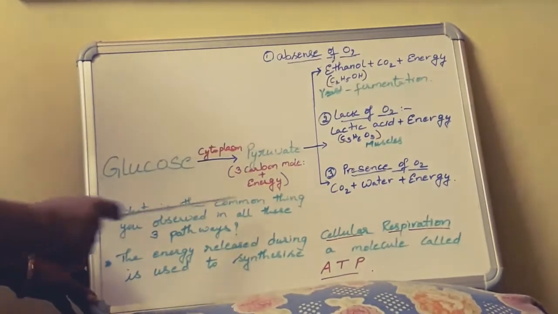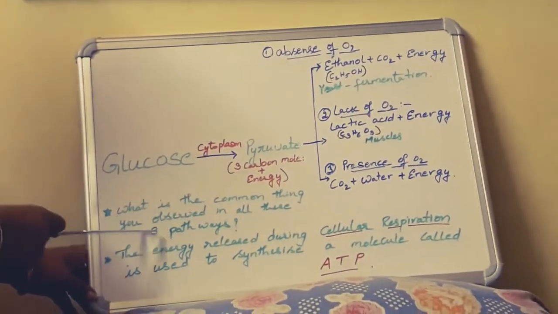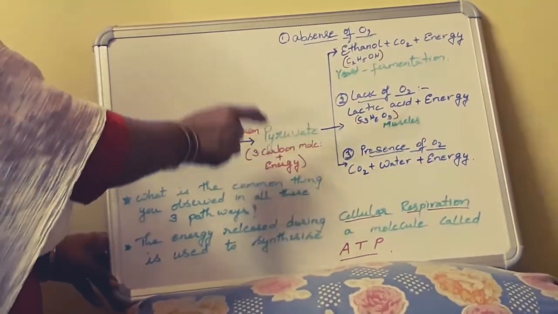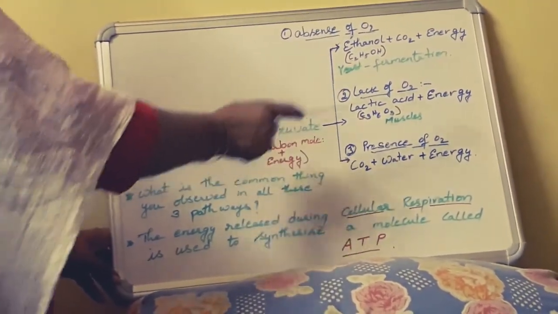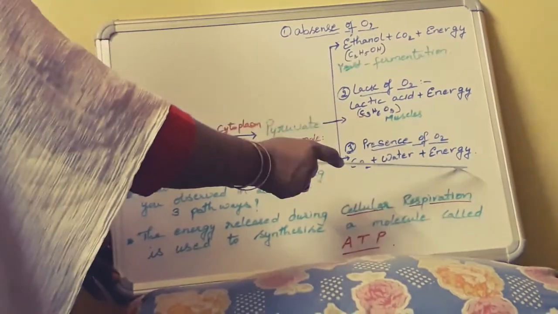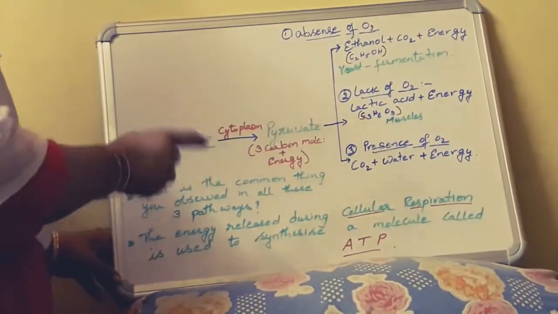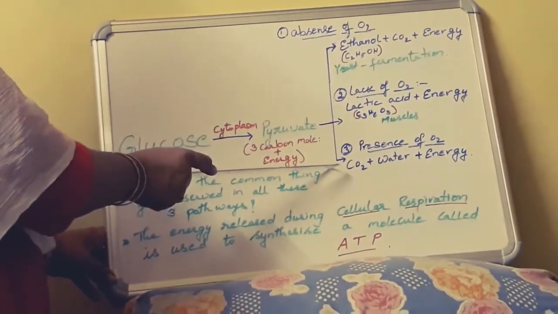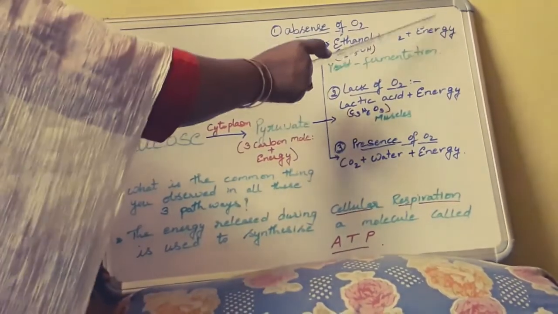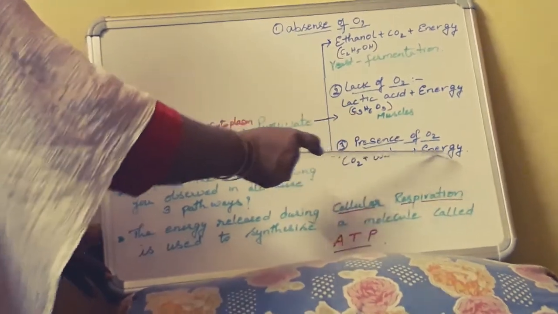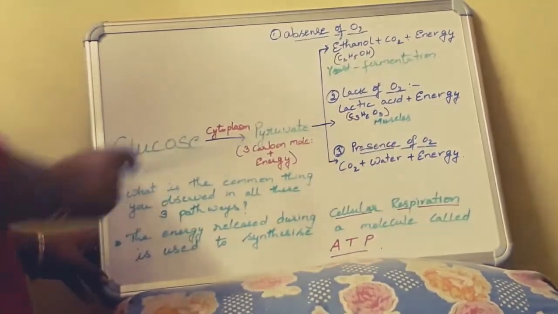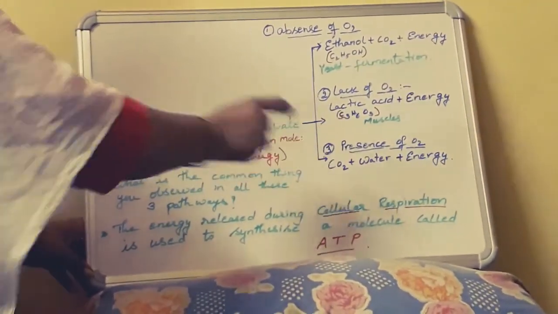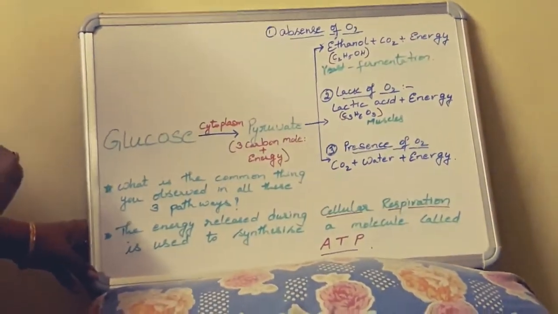Now, what is the common thing you observed in all these three pathways, children? What is the common thing you observed in all these three pathways? It is nothing but production of energy. So oxidation, either in absence of oxygen or presence of oxygen or lack of oxygen, energy is produced, which is very important for our life process to continue. So without this energy, we cannot continue our activities.